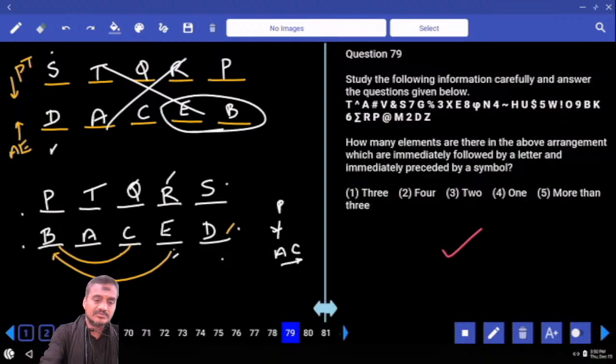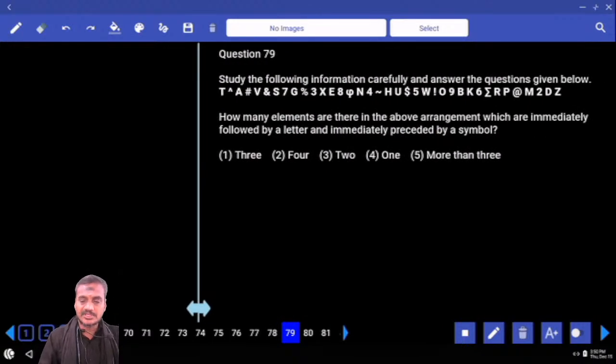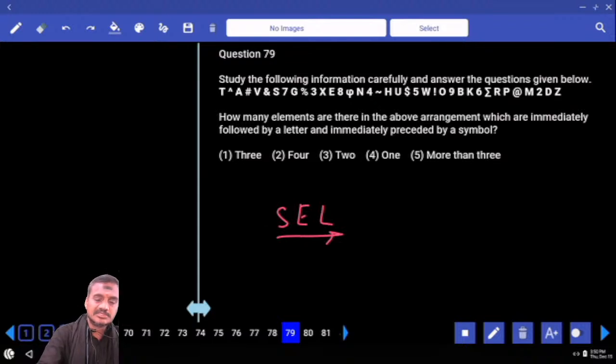Then 79 onwards. How many elements are there in the above arrangement which are immediately followed by a letter and immediately preceded by a symbol? Symbol, element, and a letter. Symbol, element, and a letter. Next one, symbol, element, and a letter. Not possible.